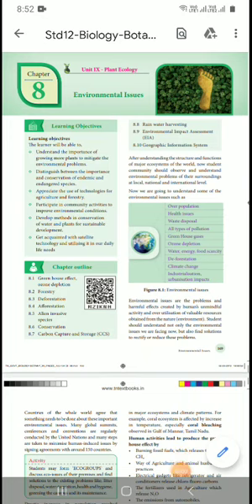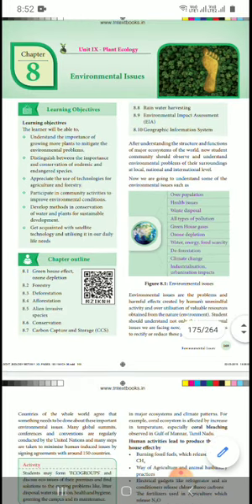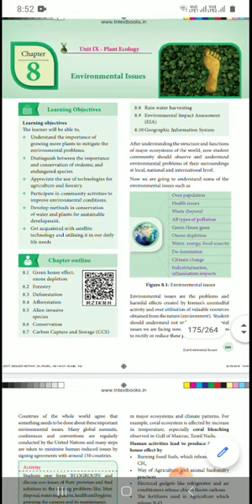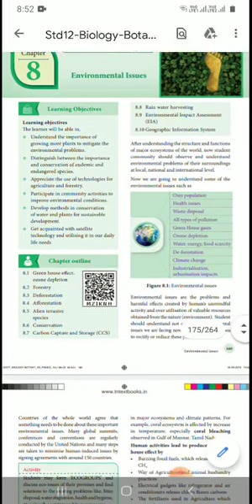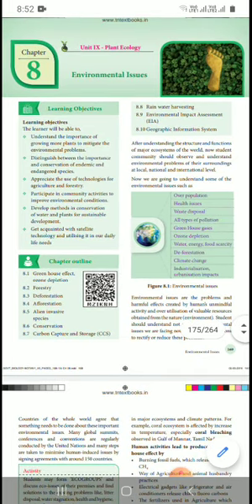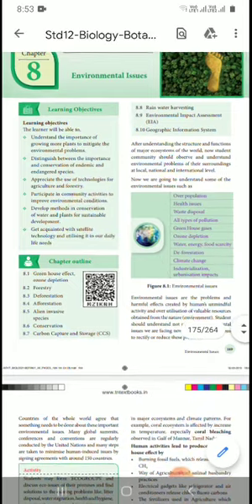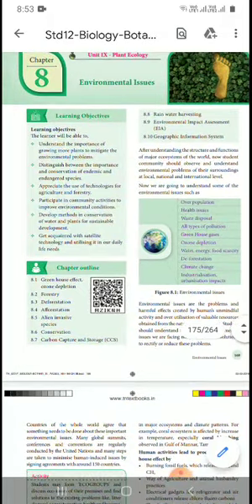Good afternoon, students. Today we will see the new chapter, Unit 9, Plant Ecology. In this chapter we will learn how to distinguish between the important concepts, appreciate the uses of technology and participate in the common activities. Everything we can study in this lesson.